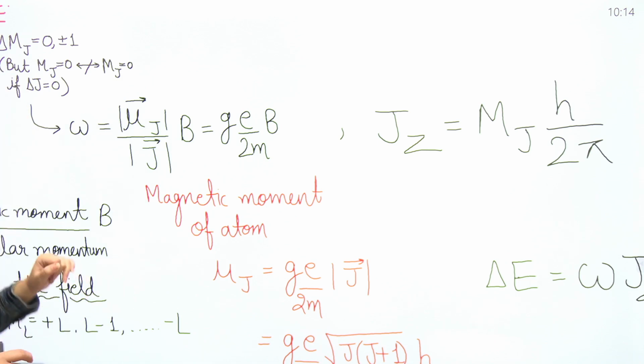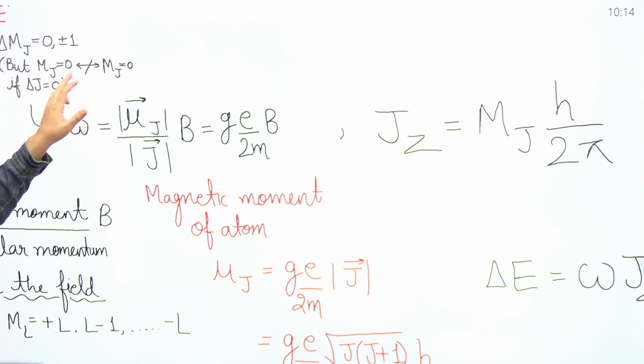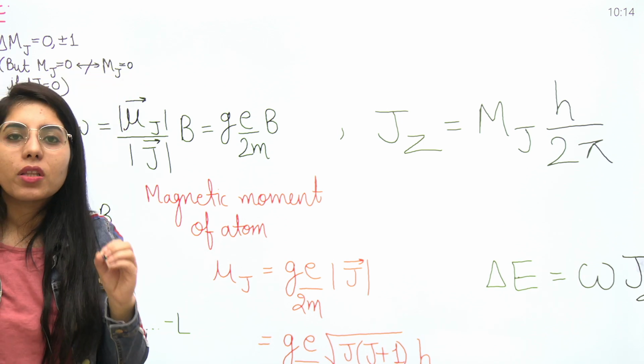Clear? After this, the next point is related to mj: the transition from mj equal to 0 to mj equal to 0 will not take place.